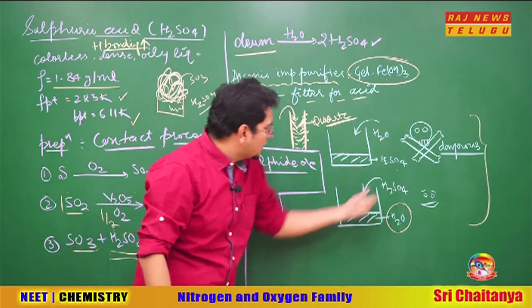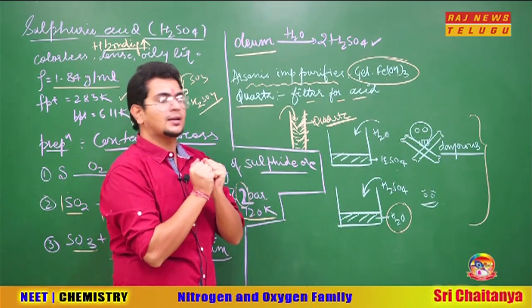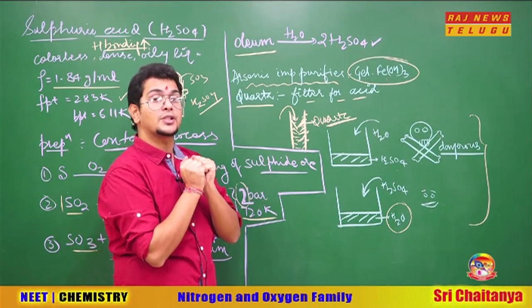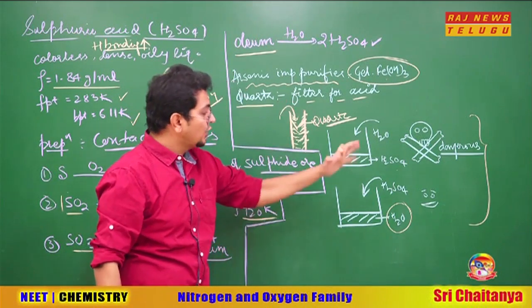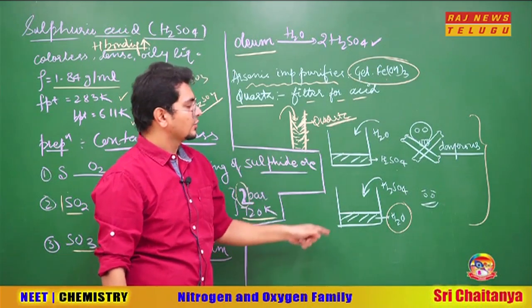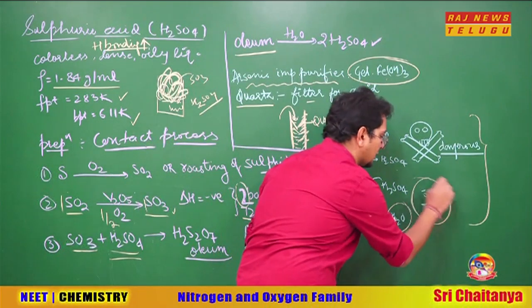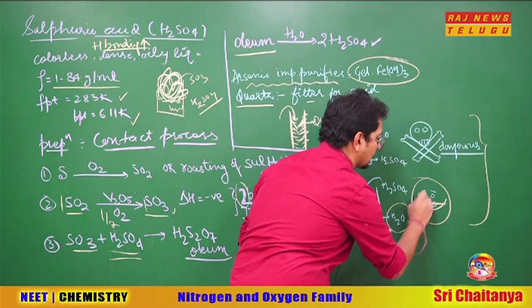So what happens when you add H2SO4, heat is released, water absorbs that heat. It will not let the reaction become extremely vigorous. So if you want to dilute H2SO4, add H2SO4 to water. Do not add water to H2SO4, so that the heat can be absorbed. So bhaiya, this is the better way, nice way, sweet way, so we can laugh now.